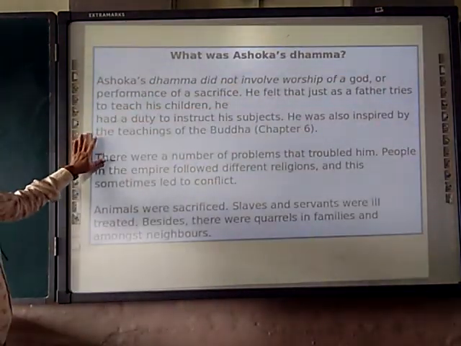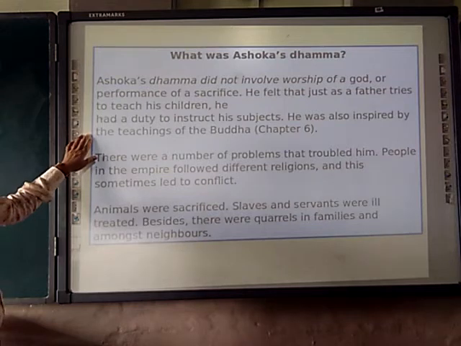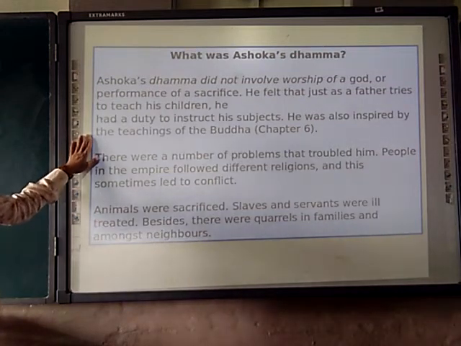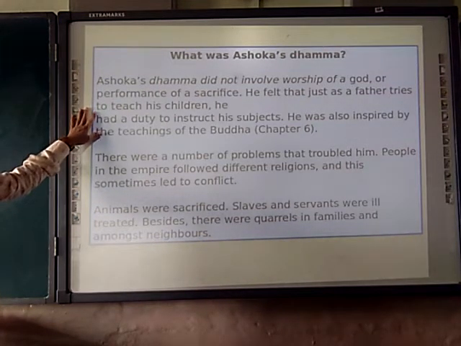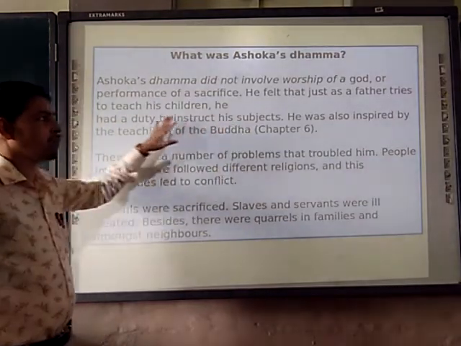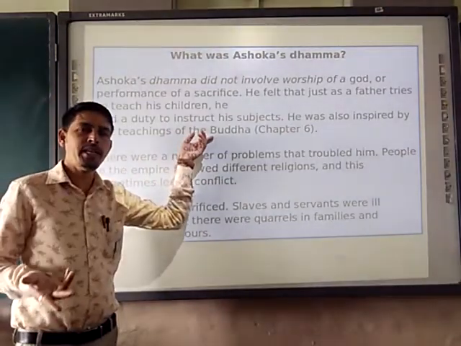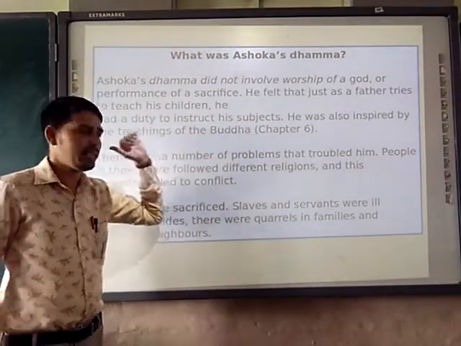What was Ashoka's Dhamma? Ashoka's Dhamma did not involve worship of a god or performance of sacrifice. He felt that just as a father tried to teach his children, it was his duty to instruct his subjects. He was also inspired by the teaching of Lord Buddha, which we already studied in chapter number 6.